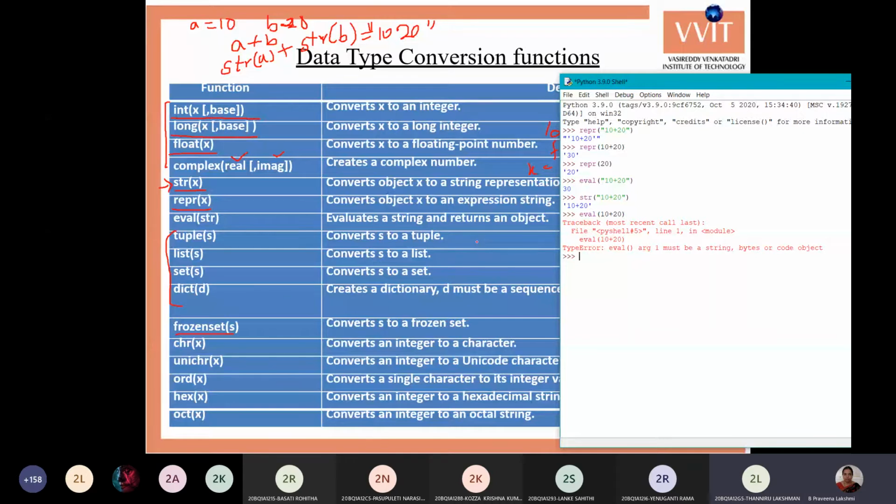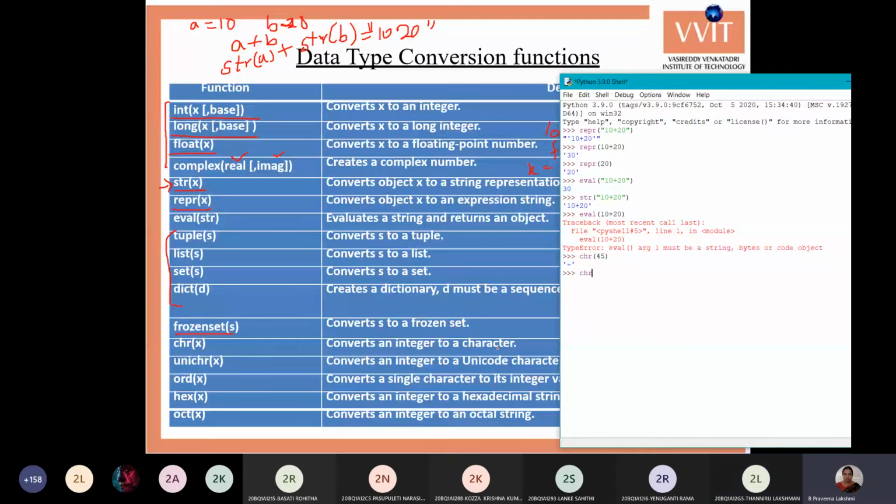Okay, leave this. Next we will see the character function, chr. Chr of x converts an integer to a character. Whenever you want to convert an integer into a character, it treats the given integer as the ASCII code and converts that integer into the related character. For 45, the equivalent character is a hyphen.